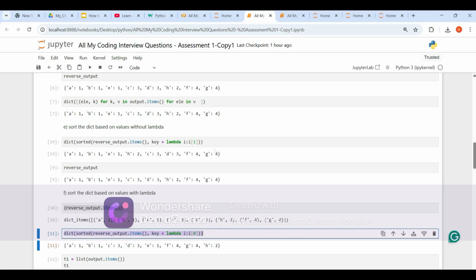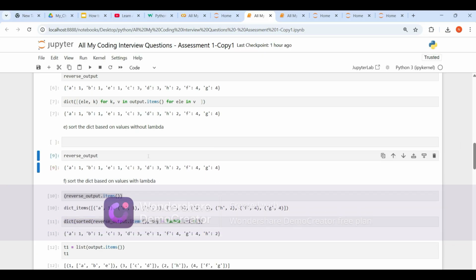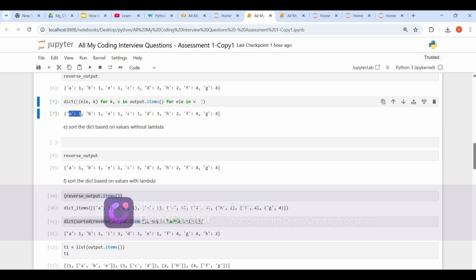So now let's do it without lambda. How can we do that without lambda? It's a very big question, right? Without lambda and without the sorted function, without any inbuilt function, how can you do that? It's very simple, guys. We will compare this key with all other keys, like this key, then this key, then this key.